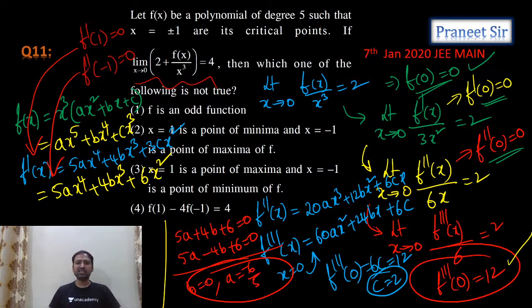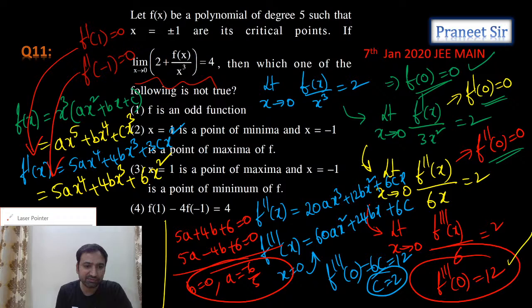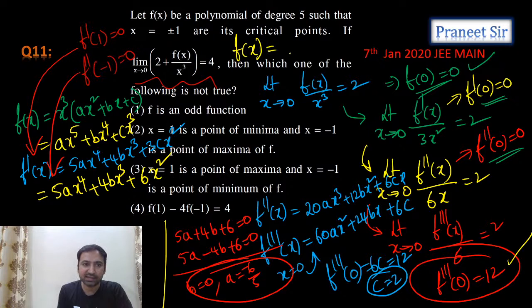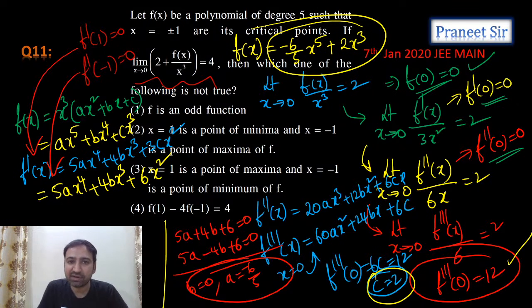Everything we got, guys. Once we have the a, b, c values, substitute all of them here, so we get the f(x) value. What is f(x), guys? Finally, I calculated f(x). f(x) is a x^5, where a is -6/5, so -6/5 x^5, plus the b value, which is anyway 0. The c value, which we just calculated, is 2. Correct? Yes, we got c = 2. So plus 2x^3. Yes, this is the f(x) value.